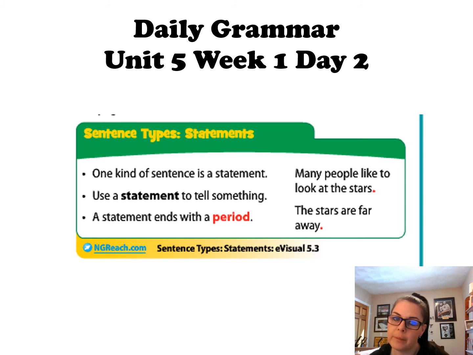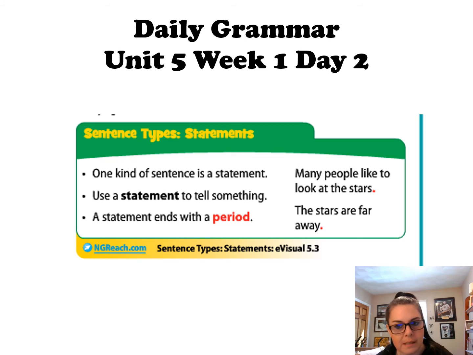Lastly, I want to talk a little bit about grammar. And we have been talking about complete sentences, and you're getting pretty good at that. So now I want to talk about, there are actually 4 different kinds of sentences you can write. And the first one I want to talk about is a statement. Can you say statement? Statement. A statement you use to tell something, and it ends with a period.